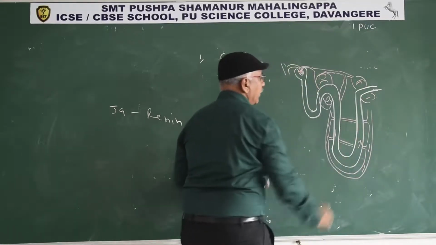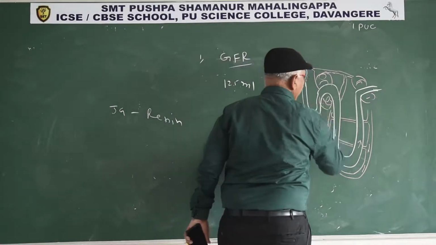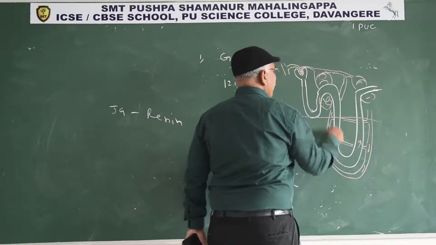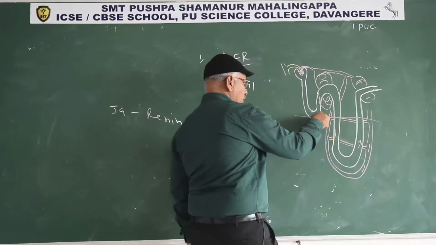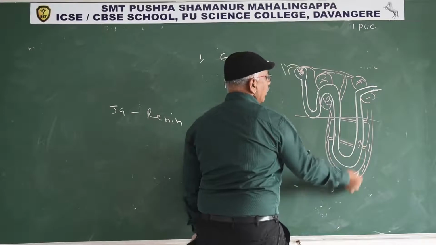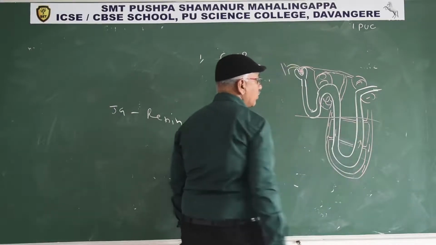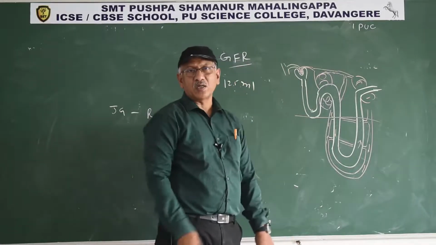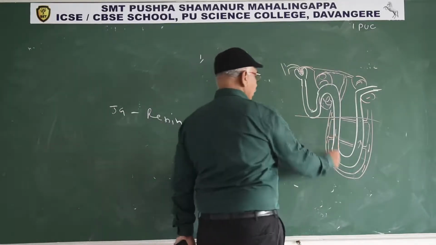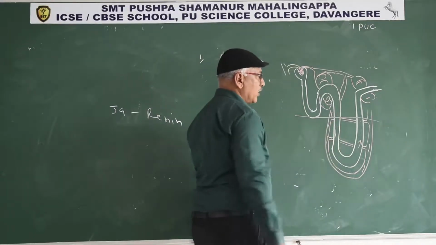Flow of renal fluid is opposite in the two limbs of the loop of Henle. In the descending limb, renal fluid flows from the outer border of the medulla to the inner border. In the ascending limb, renal fluid or primary urine passes from the inner border of the medulla to the outer border. That is one counter current.